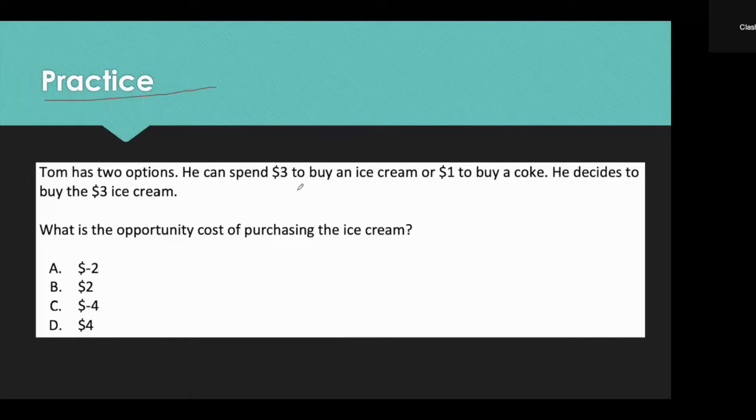Okay, so this is just the formula, right? So you can spend $3 to buy an ice cream, $1 to buy a Coke. He decides to buy the $3 ice cream. So he chose to buy this one, which means he did not buy this $1 Coke. This is the next best option that is forgone. So we know the next best option is $1, and the choice chosen is $3. Therefore, the opportunity cost will just be $3 minus $1, which is $2.